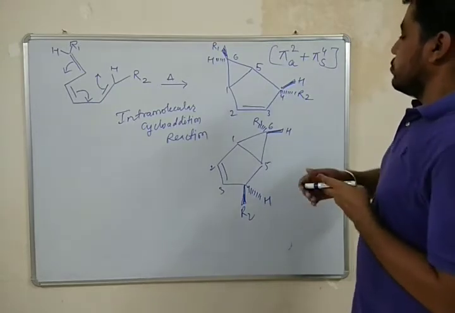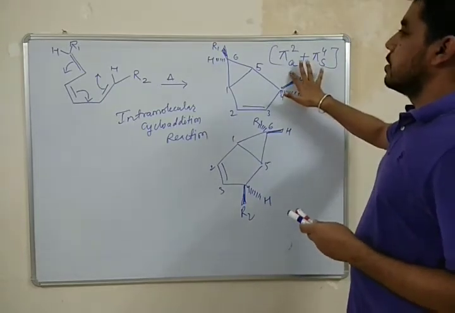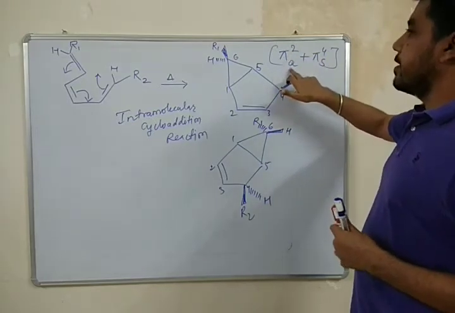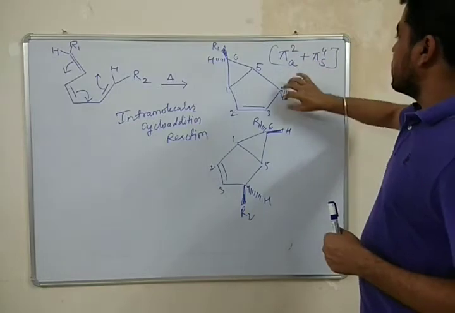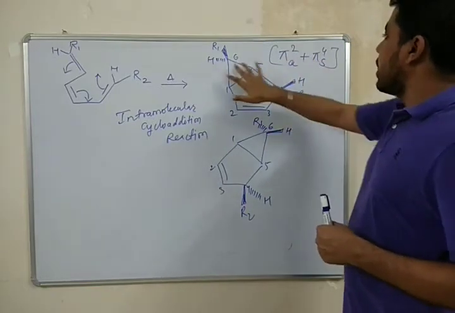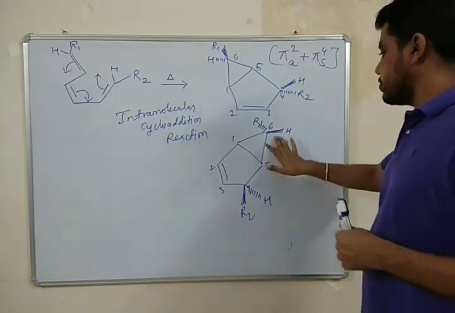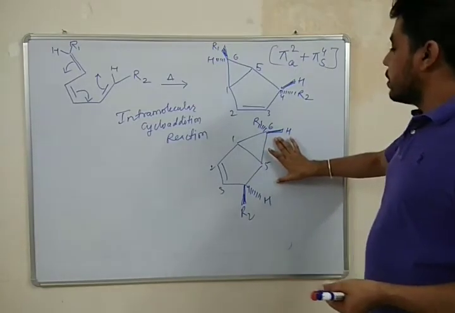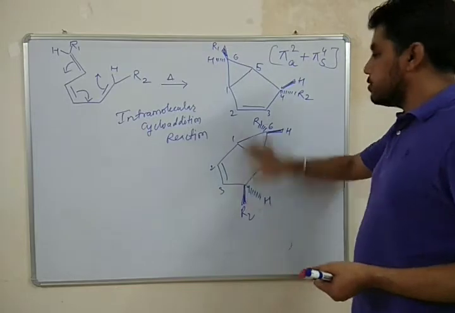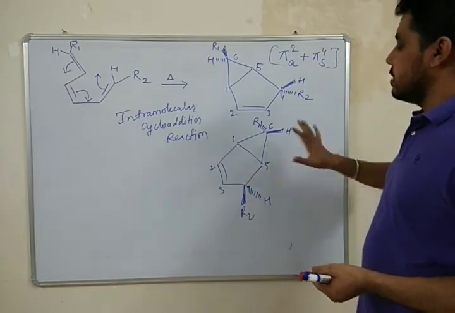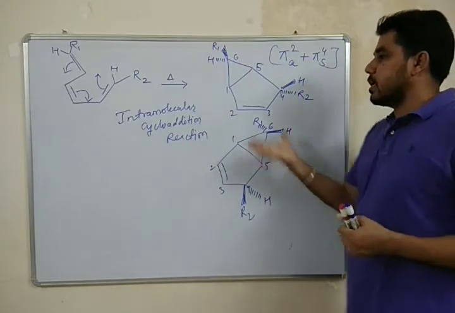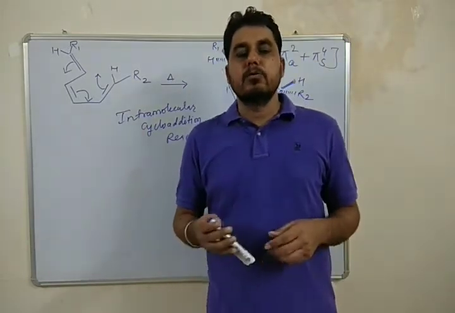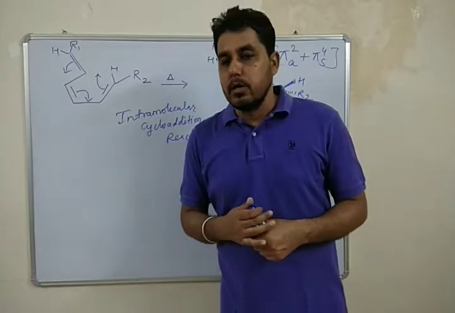Okay, because of this, actually it is intrafacial, so the orientation of both the R will be opposite to each other. So you may also choose the correct option by observing the orientation of these two R. If in the option both these are oriented in opposite direction, then that particular option will be correct.